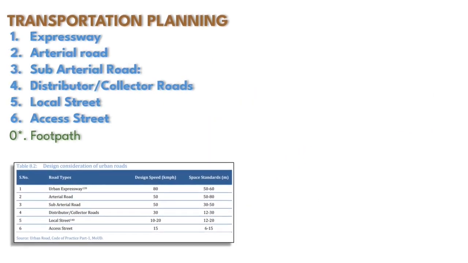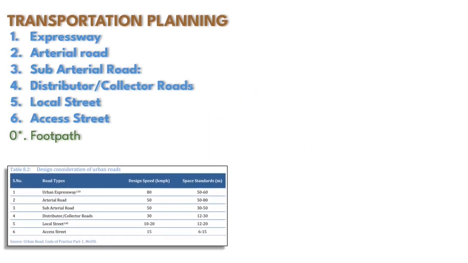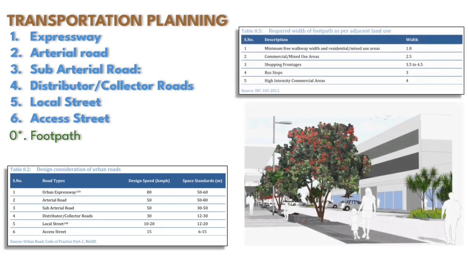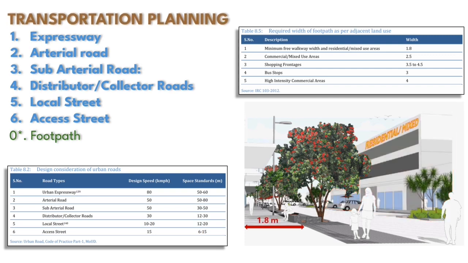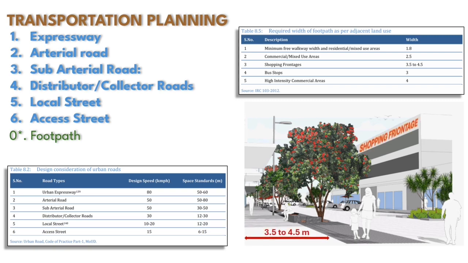In this document, there are guidelines related to footpaths. The width of a footpath varies on the basis of its adjacent land use. That means it varies on the basis of its adjacent buildings. Let's see each one by one. If the adjacent land use is residential or mixed, the width of the footpath in front of the road will be 1.8 meter. If the land use is mixed commercial, then the width will be 2.5 meter. For building usage such as shopping frontages, it should vary from 3.5 to 4.5 meter.